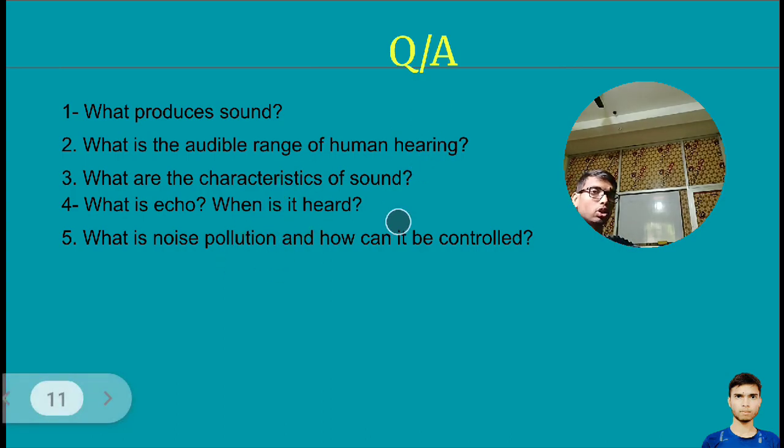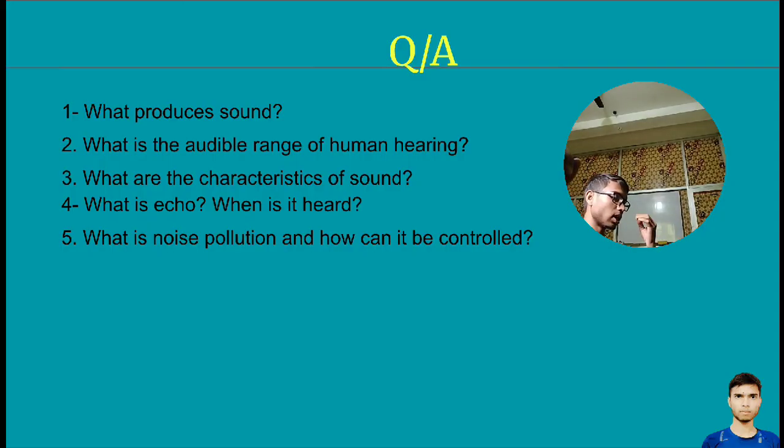What are the characteristics of a sound? Amplitude decides loudness, and frequency decides pitch. If the frequency is more, then pitch would be more. If the frequency is less, pitch will be less. If amplitude is low, then loudness would be low. Amplitude, as I said, is just a height. If the height is more, then loudness would be more.